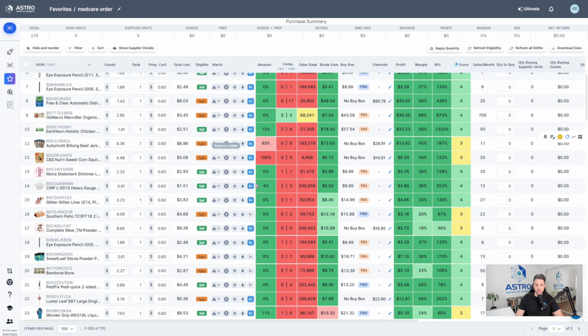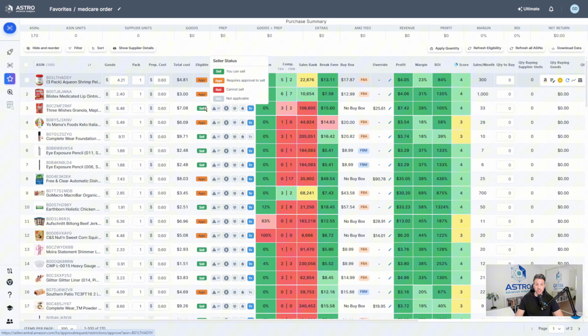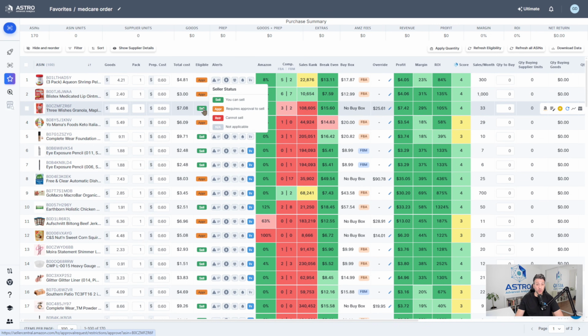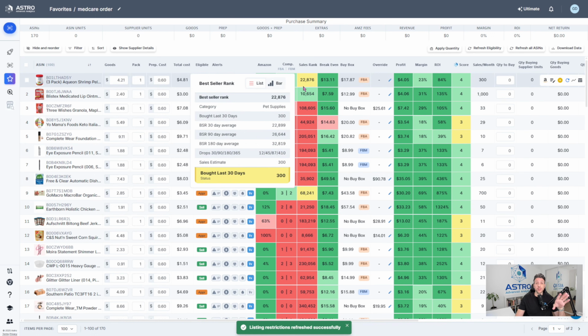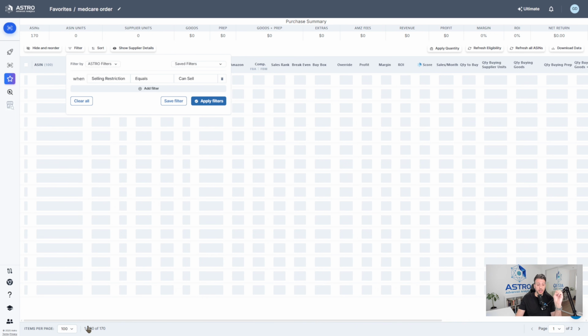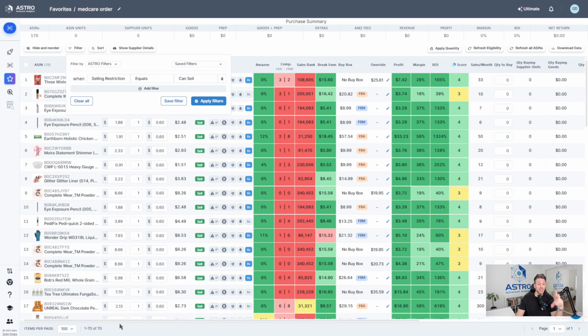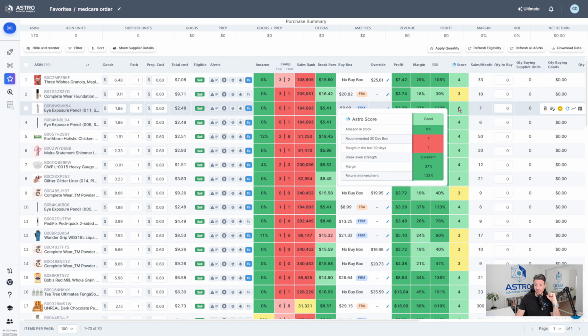So I'm seeing the 170 here that we can actually look at. I see that a few I need to request approval for, and a few here that I can automatically already sell. So I'm going to only focus on the ones that I can actually sell. Let's remove all the other ones. I'm going to apply one more filter here: selling restrictions equals only can sell. So all the other ones are not going to be appearing now. From the 170 that we shortlisted, there are only 70 that we can actually sell. So let's check out these ones that we can actually sell.